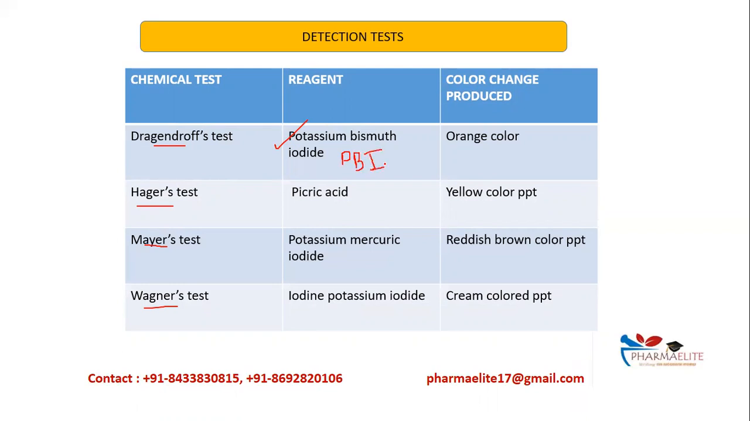So now potassium bismuth iodide. So you can make a code out of it. Say bismuth is B and Dragendorff's is D. Like this, you can remember something. The color change which is produced in this case is an orange color. Hager's test, that is picric acid, is used. Very easy to remember. Picric acid is going to give you yellow colored precipitate. Mayer's reagent will be potassium mercuric iodide. That is PMI. You can make a short form here like PMI. Mayer's, that is M, that is potassium mercuric iodide, giving a cream colored precipitate. Wagner's test, iodine potassium iodide, will be giving a reddish brown precipitate.